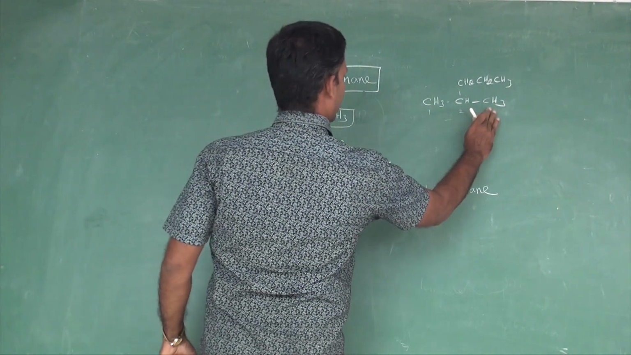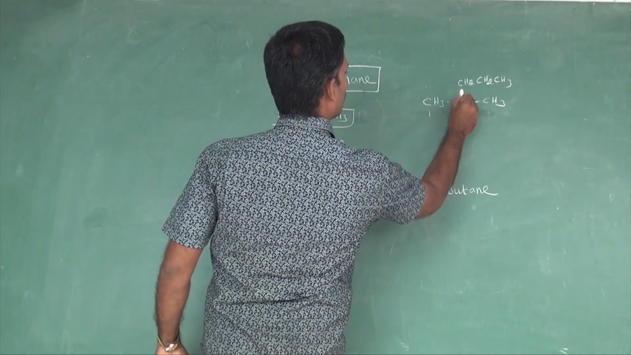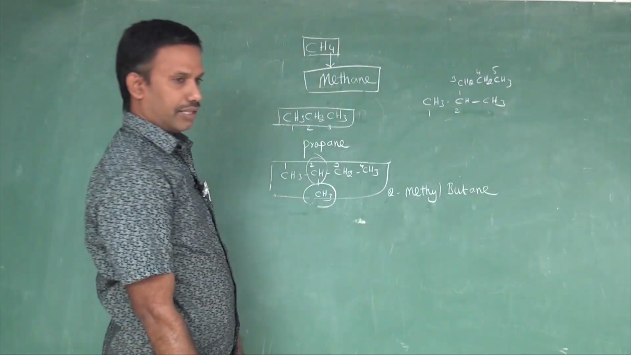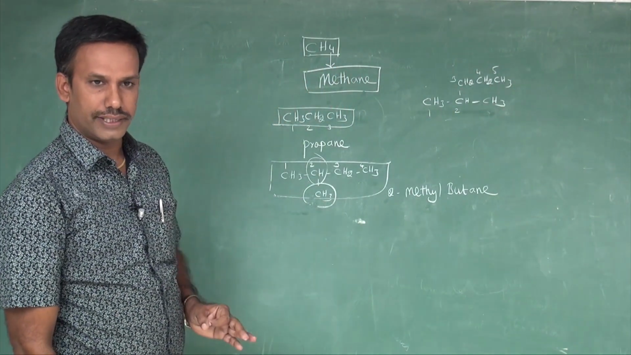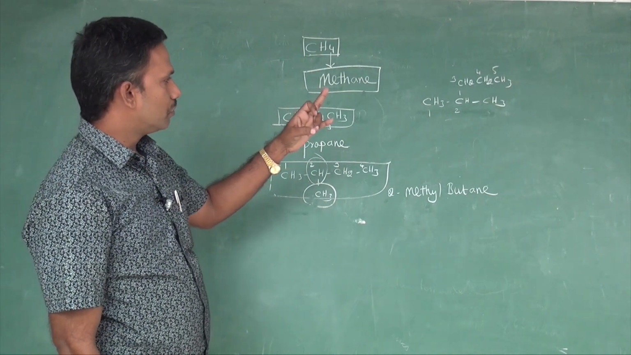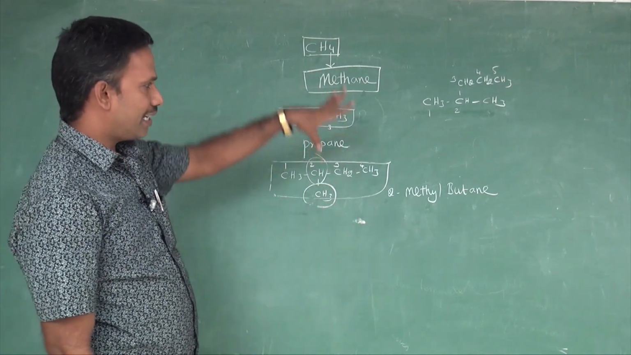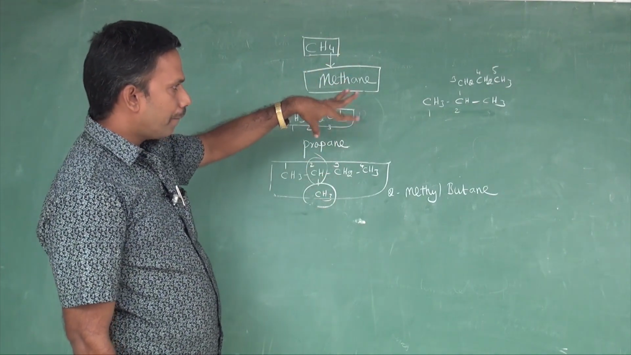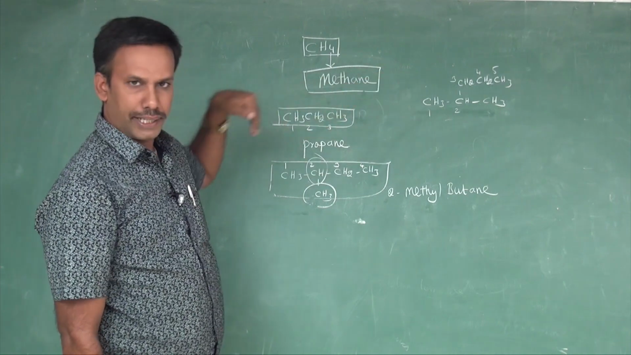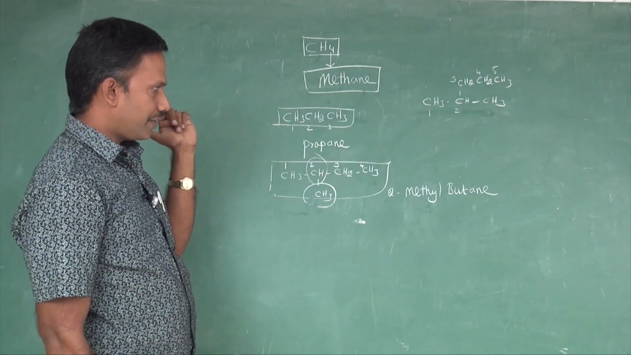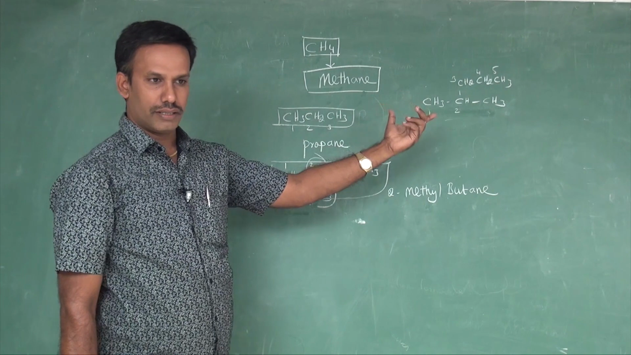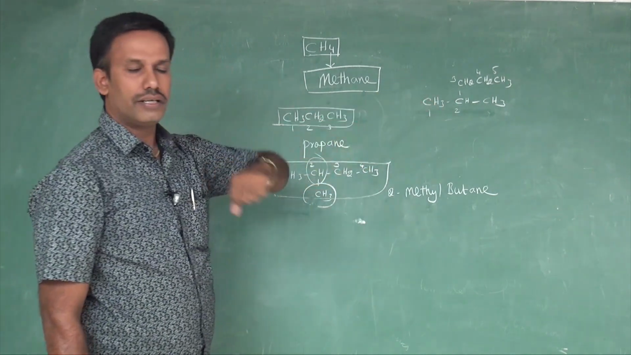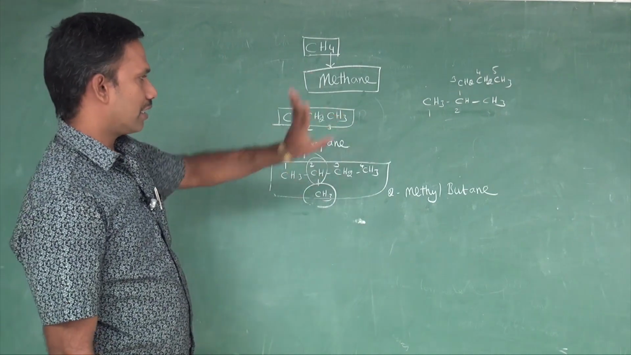Then let me try another way. 1, 2, 3, 4, 5. Now I am getting a long chain of 5 carbons. So it is the correct way. Why is it correct? Because I am getting more carbons in the parent chain. First I numbered only 3 carbons under the main chain, but now 5 carbons are included in the parent. So this is the correct way.